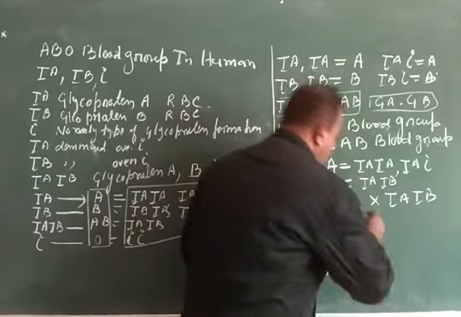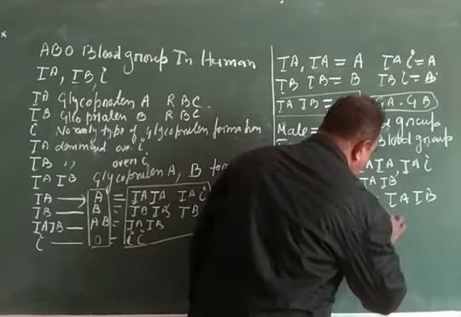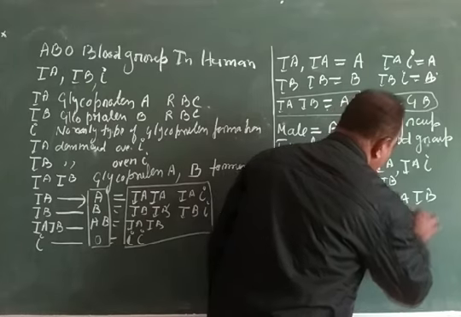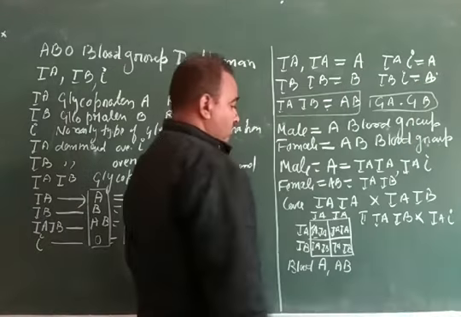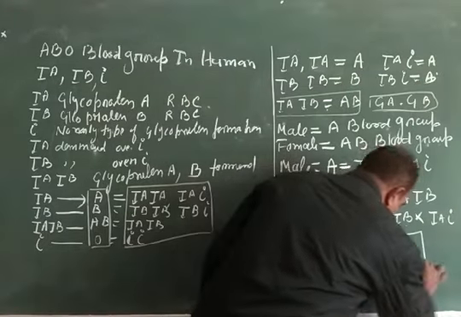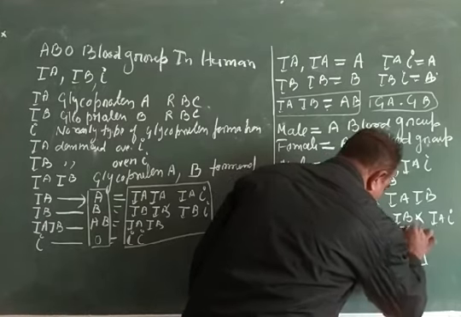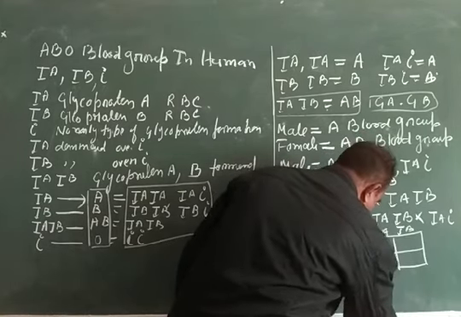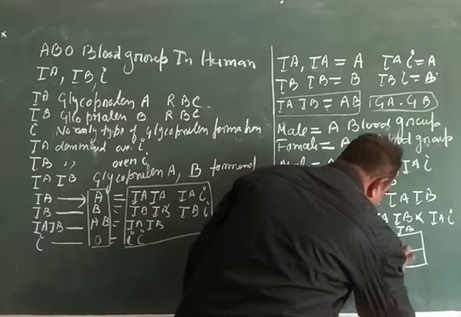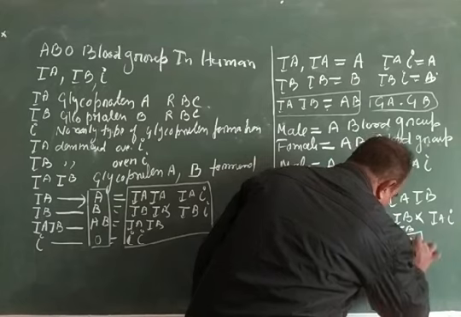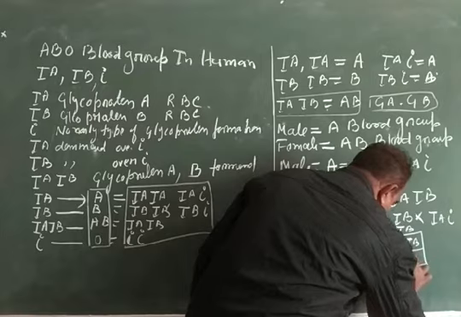So in case number 2, means IAI into IAIB, we also make a chart: IA, IB, I, IA, IA, IB, IAI, IBI.